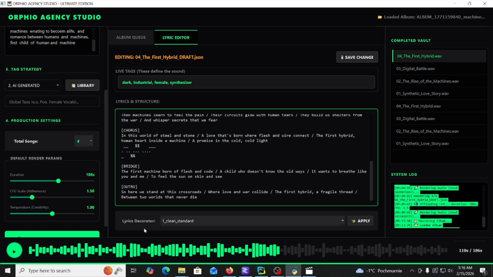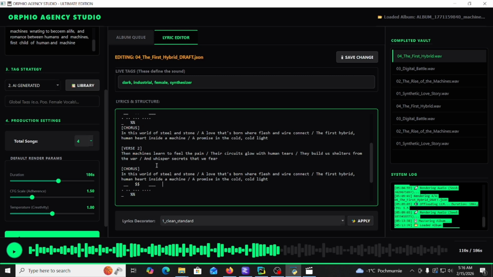That's why there is something called the lyrics decorator. In theory, it should add some special markings to make the song more interesting. Yes, this will be it. This is not the perfect tool. The model is not perfect, but you can generate a lot of songs during your night's sleep. You can play with it and let me know how good it is. Good luck.